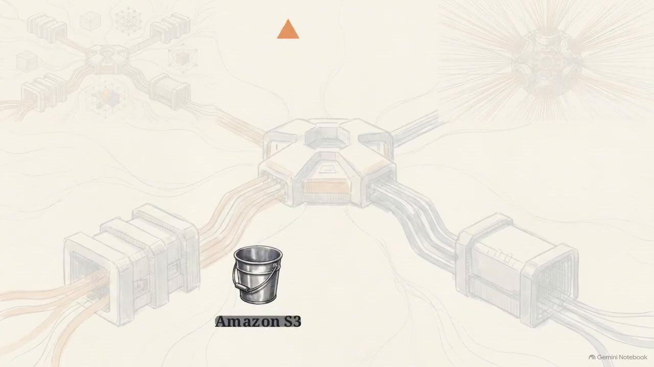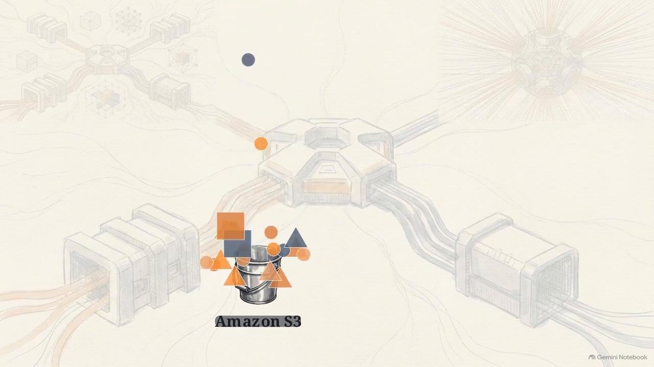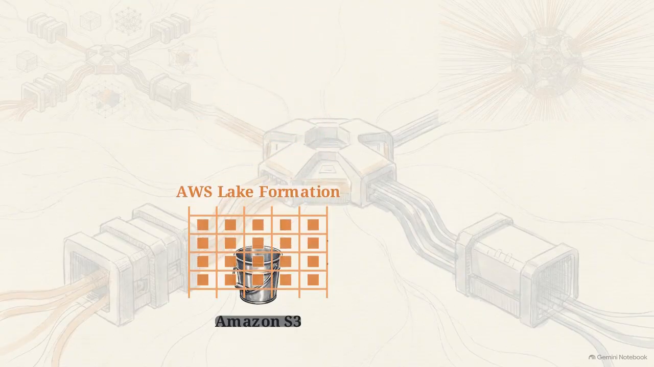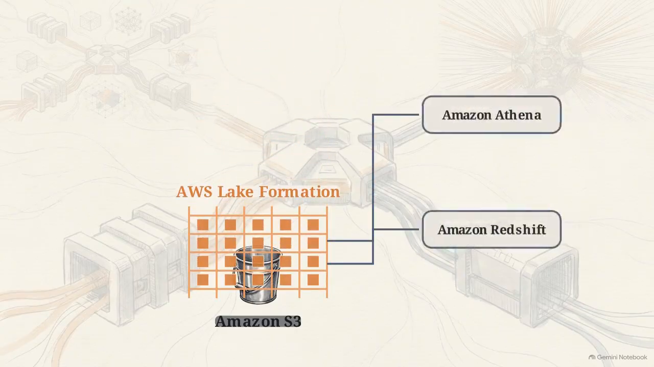The disparate data streams are funneled into a central Amazon S3 bucket. Overlaid on that bucket is AWS Lake Formation, organizing the incoming streams into a structural grid and piping the data outward to query engines like Athena and Redshift.